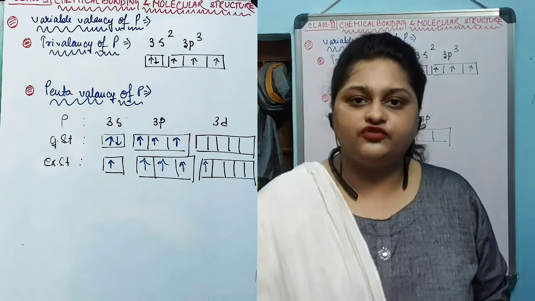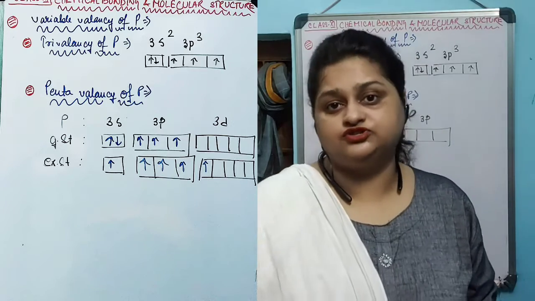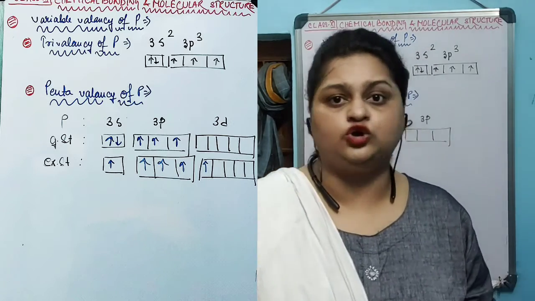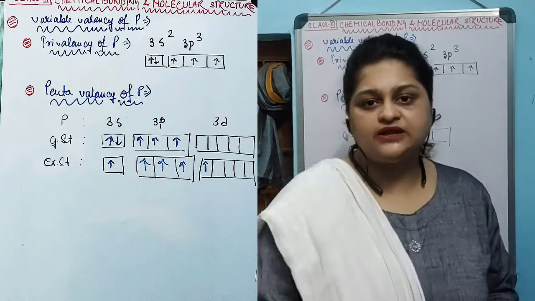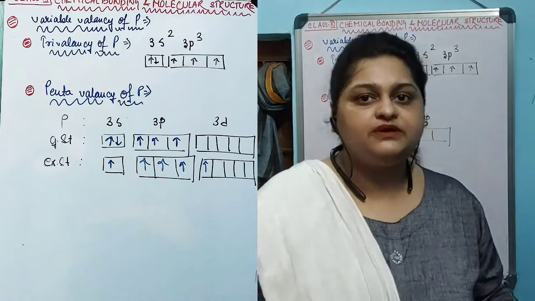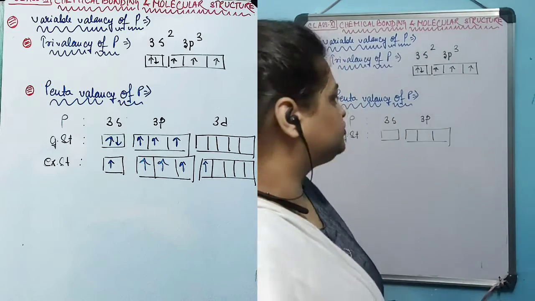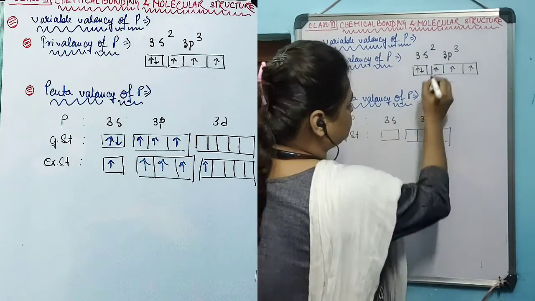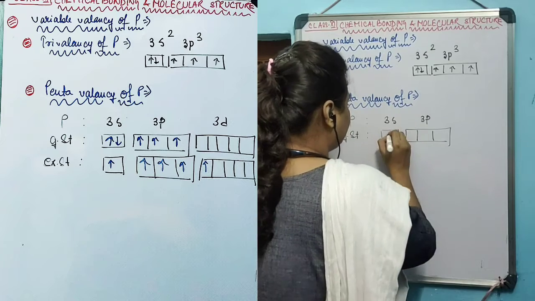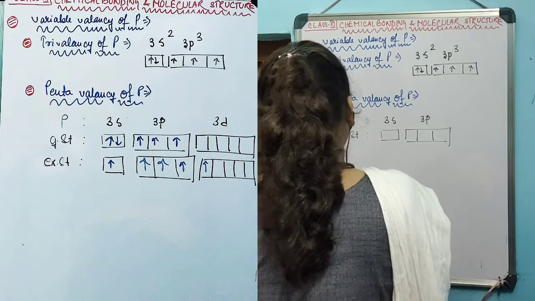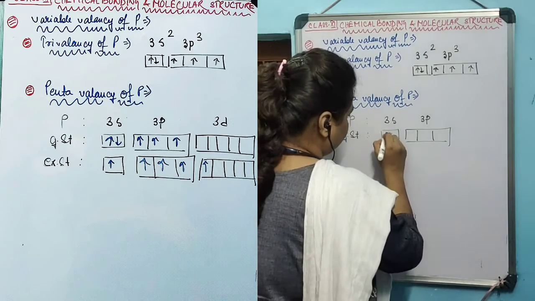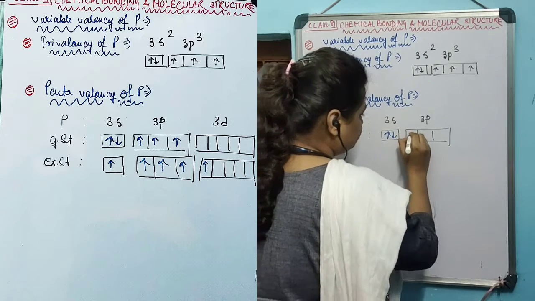The excited state electronic configuration can retain the ground state electronic configuration depending on the situation and the element forming the bond, or may rearrange the electronic configuration. For phosphorus, the ground state electronic configuration is the natural electronic configuration, that is 3s2 and 3p3.